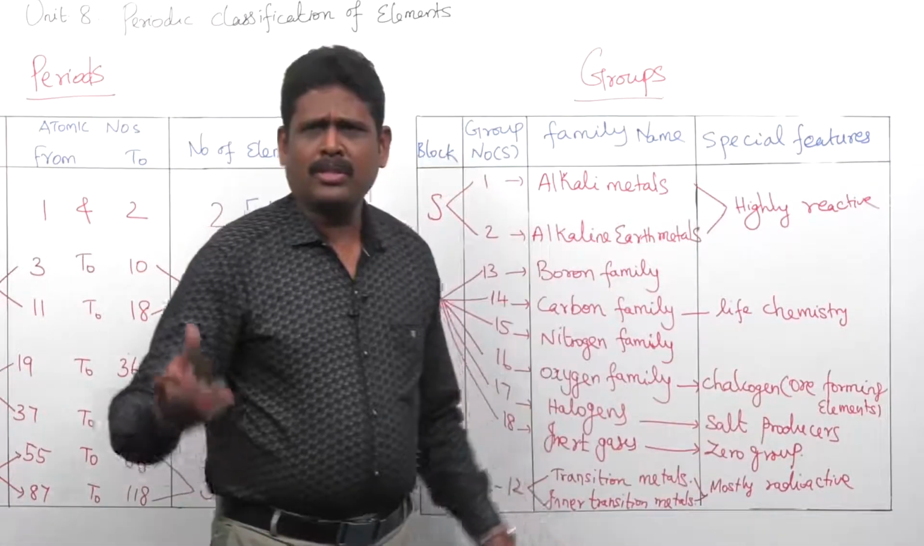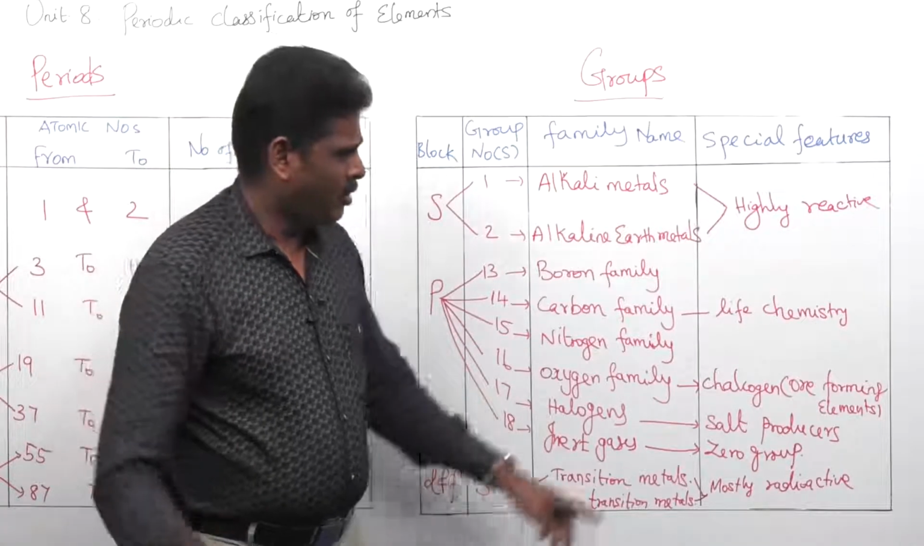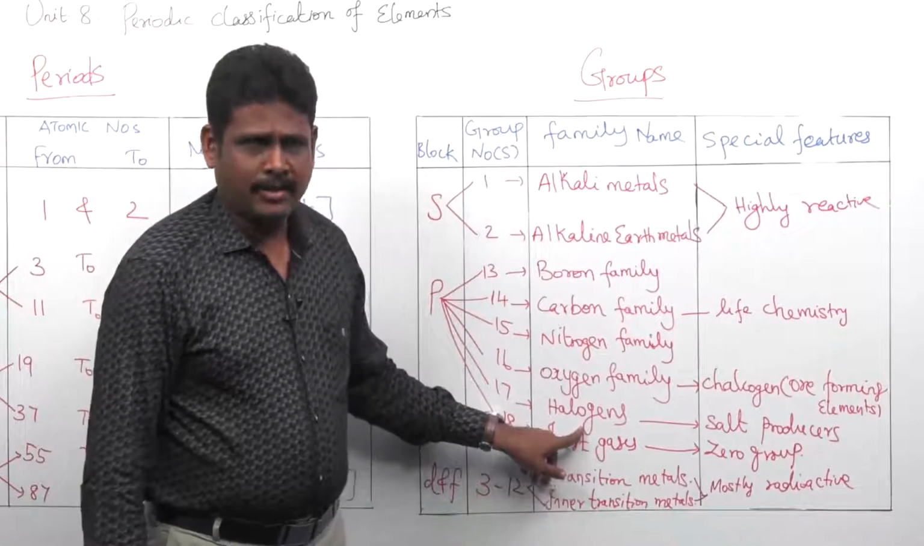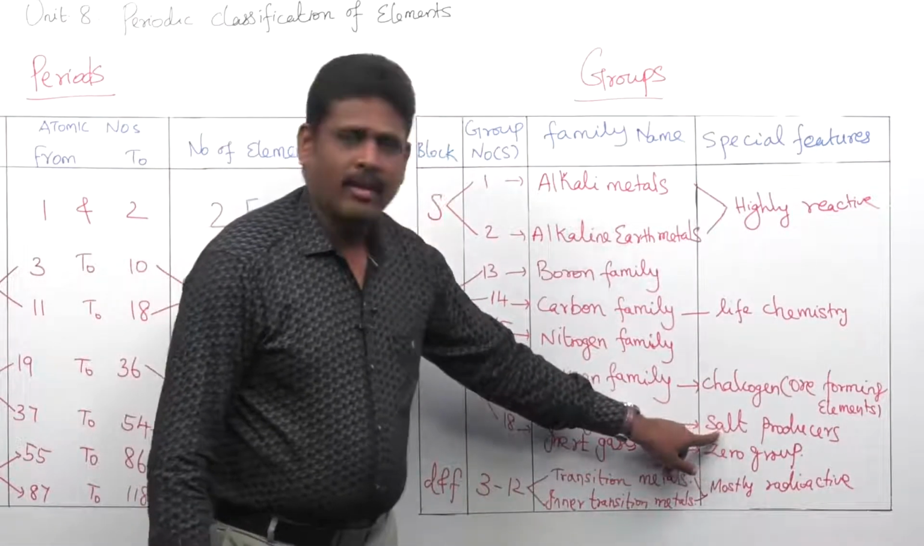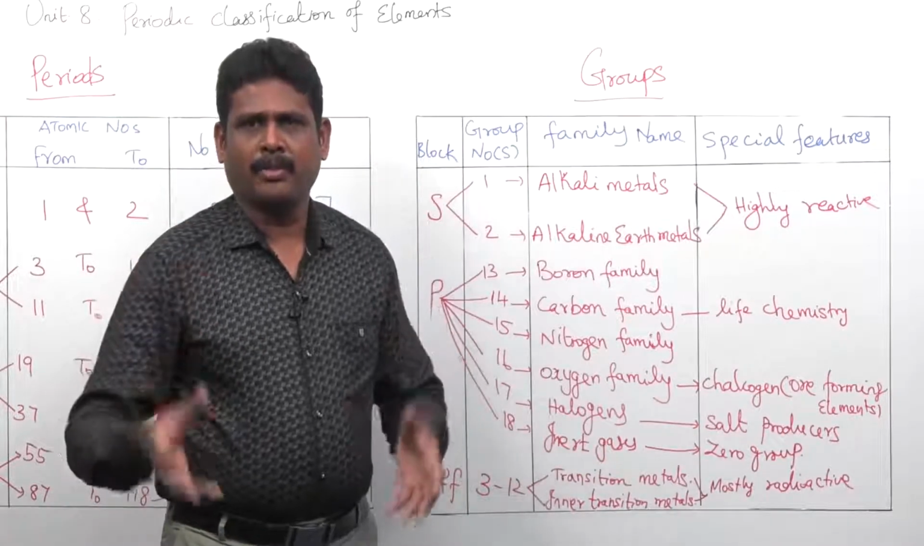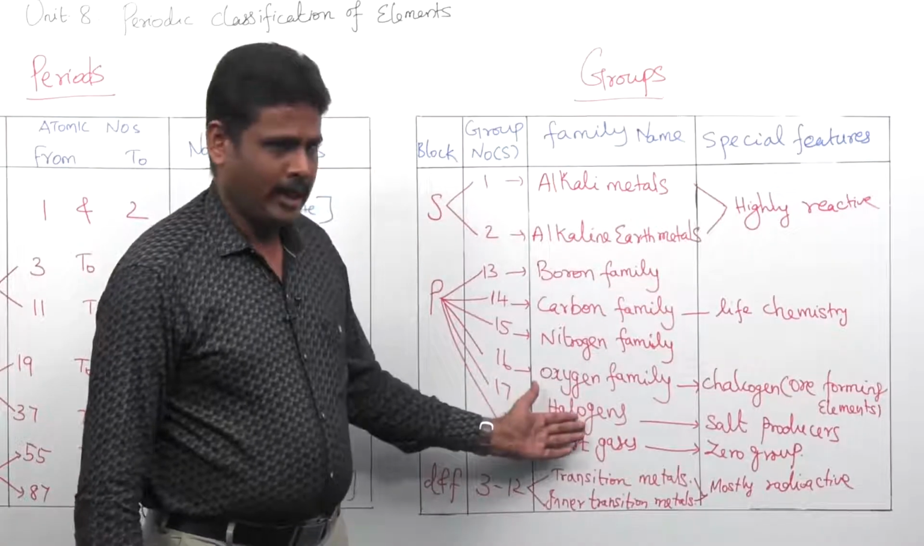That means most of the ores, oxide ore and sulphide ore, are all called ore forming elements. The 17th group is called the halogen family, which are called salt producers. Halo means salt, and gen means production. That is, most of the salts are in this 17th group only.